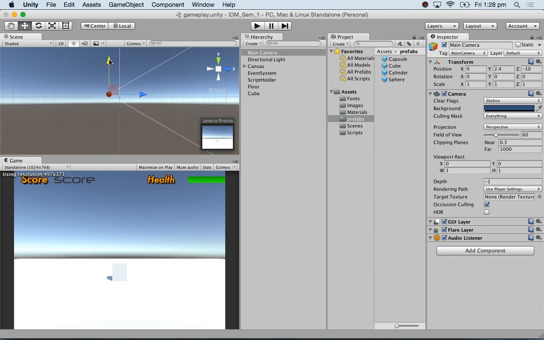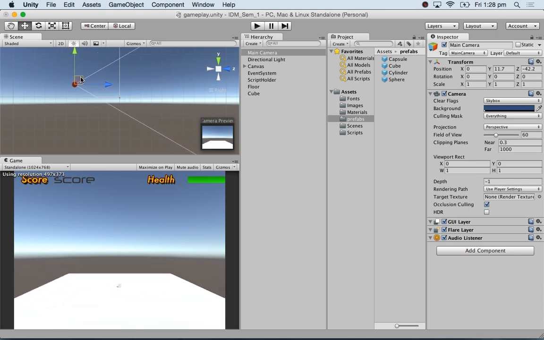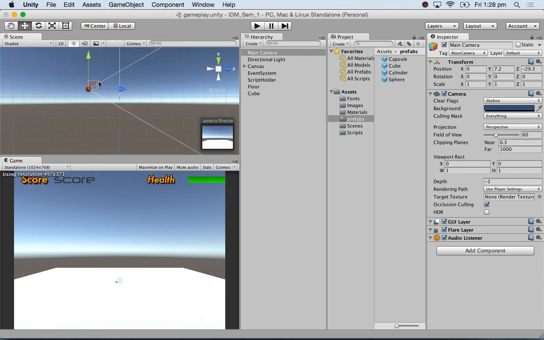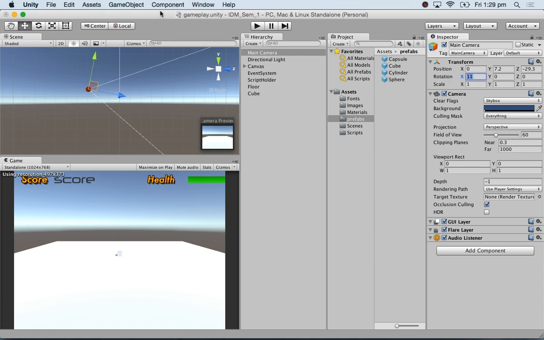So I've just moved my camera a bit, and I'm moving it a bit outside, there. A bit higher, maybe a bit closer, yeah. I can rotate my camera on X and make it look down, see that? So I can rotate it, maybe make it look down by 10 degrees, yeah.